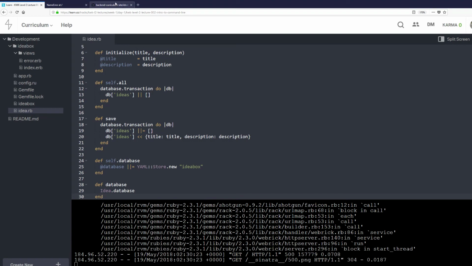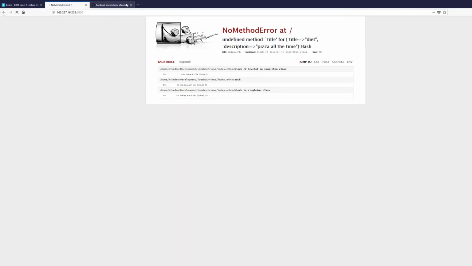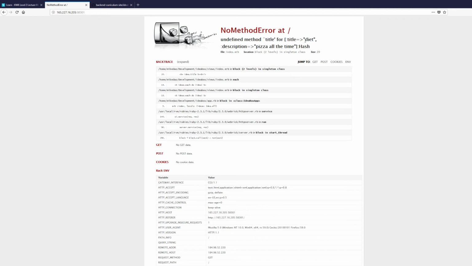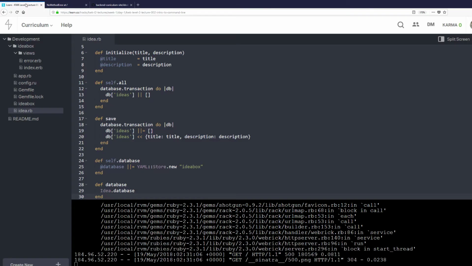And when we reload this, we get undefined method title for this hash. Because hashes don't have a title method. The view template is calling the title method on what it gets back from all. But all is returning an array of hashes, right? So the hash has a key title, but not a method .title. We can modify the view template to treat it as a hash, but that defeats the purpose of having an Idea model. Our call to all should return Idea instances.